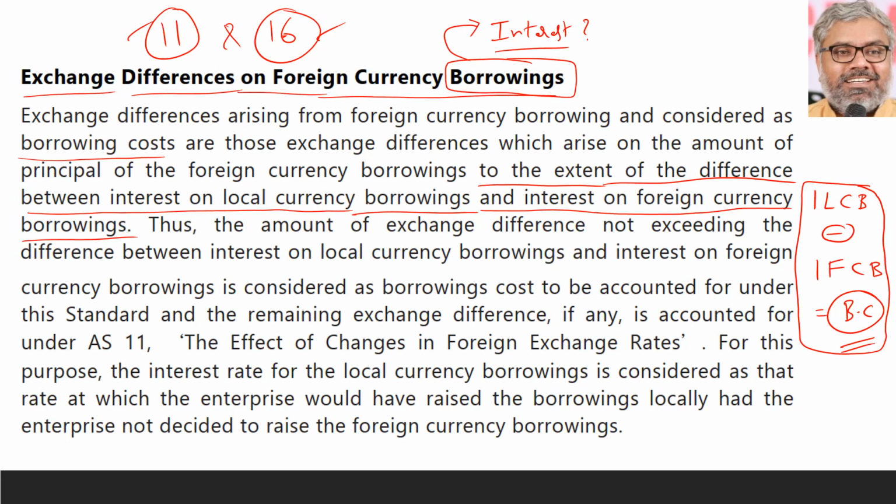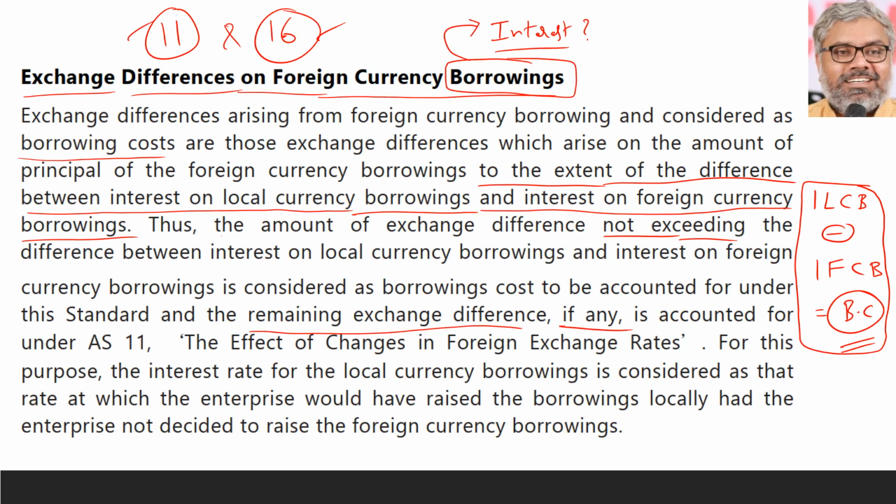Once again concluding, the amount of exchange difference not exceeding the difference between interest on local currency borrowing and interest on foreign currency borrowing is considered as borrowing cost to be accounted for under this standard. And any remaining exchange difference is accounted for under AS 11, that is, the effect of changes in foreign exchange rates. And what is meant for this purpose?